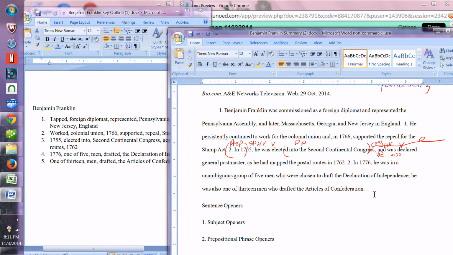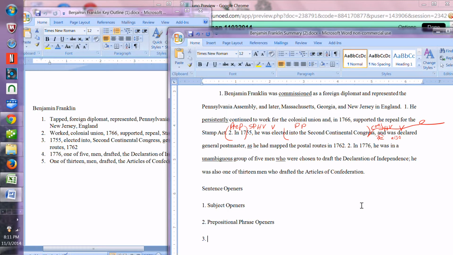Okay, you have 4 sentences. So you already have your subject opener and prepositional openers. So you obviously know how to do that. So we're going to focus on our next sentence openers. We're going to do ly openers and ing openers.